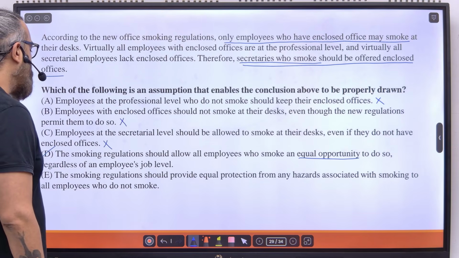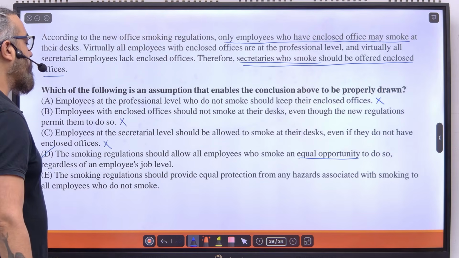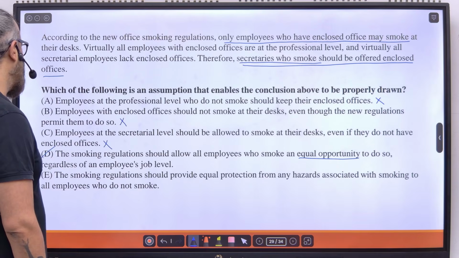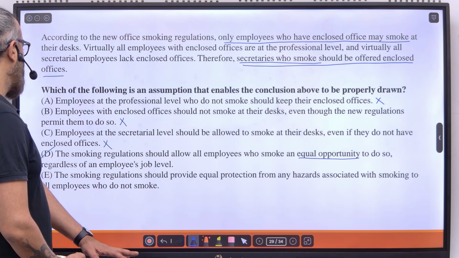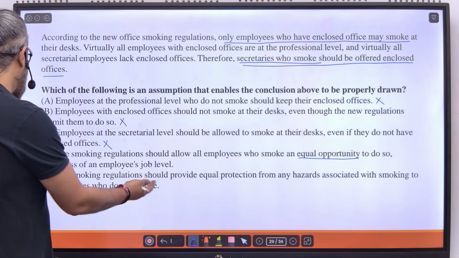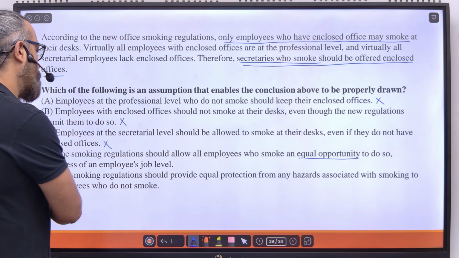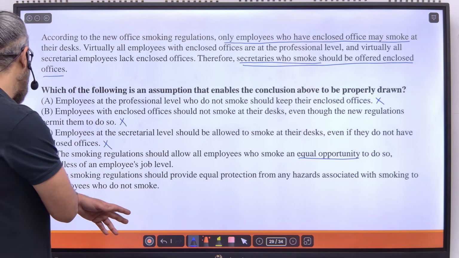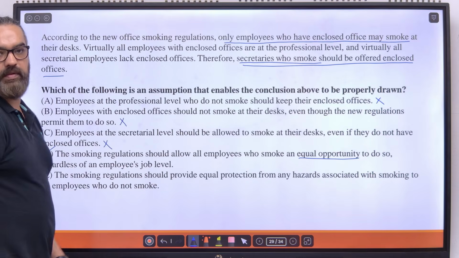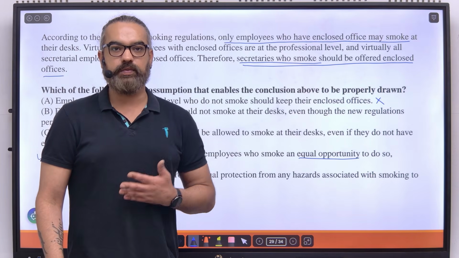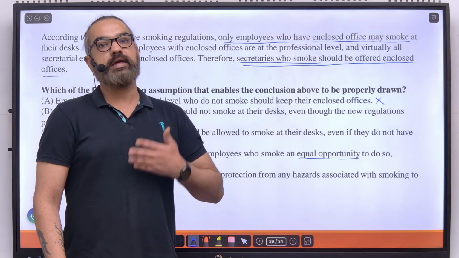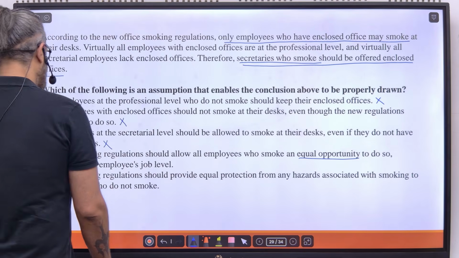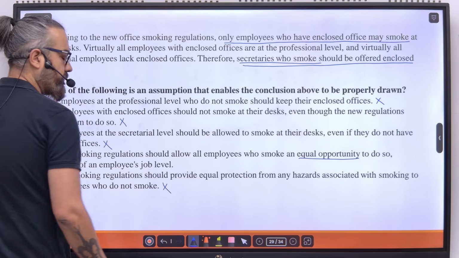E says the smoking regulation should provide equal protection from any hazard associated with smoking to all employees who do not smoke. We are not concerned with employees who do not smoke. We are only concerned with employees who smoke, and rather secretaries who smoke. Okay, so I can eliminate this as well.